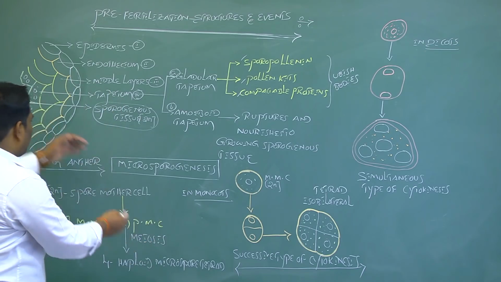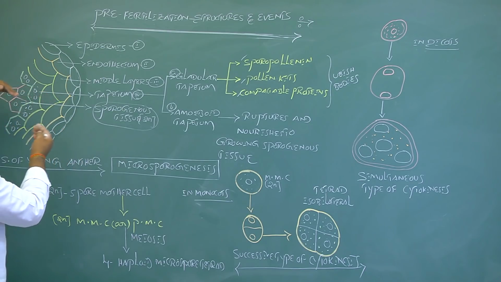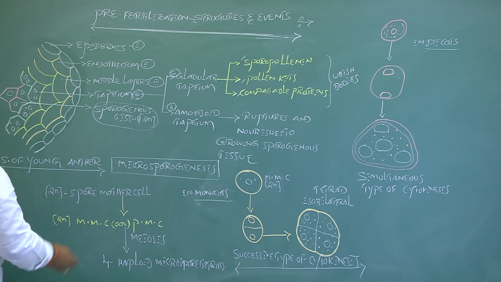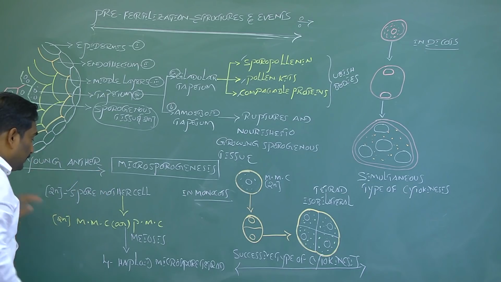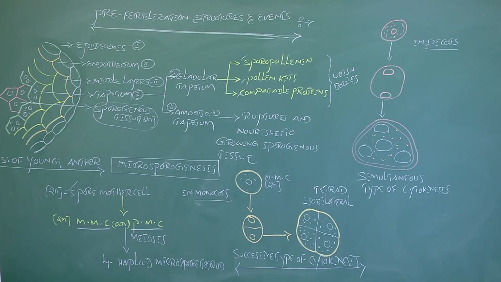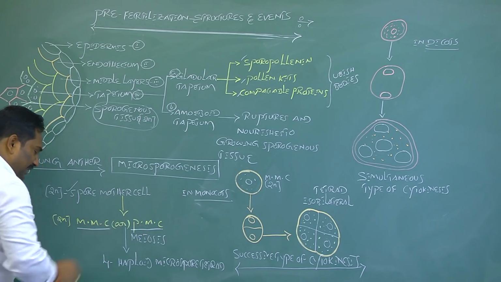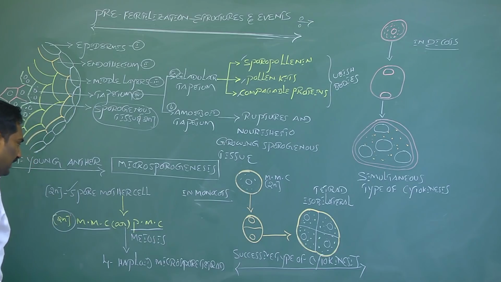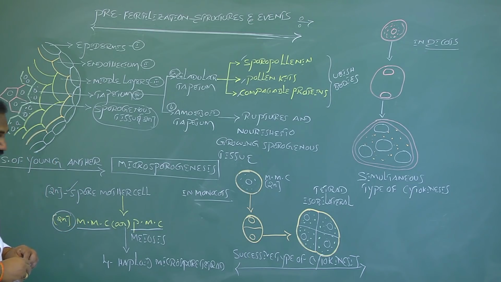When the diploid sporogenous tissue in the microsporangium or pollen sac gets food material from the tapetum, it develops into the microspore mother cell or pollen mother cell. This pollen mother cell is diploid, because it develops directly from diploid sporogenous cells.